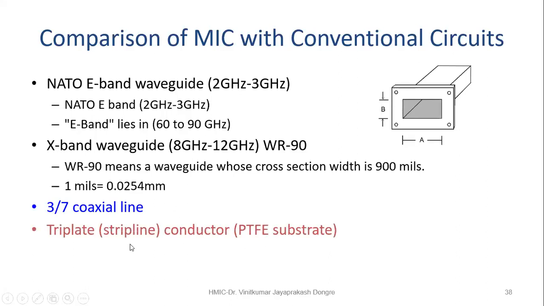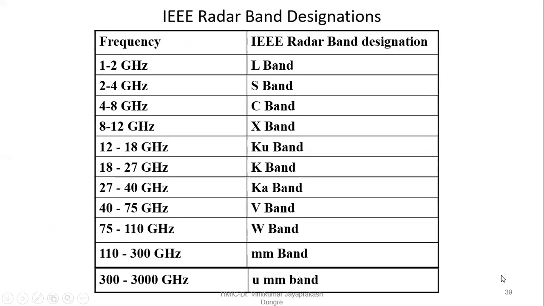And now I'll go for the MIC. So MIC triplet or the strip line, as we discussed in the first unit. This strip line with a PTFE substrate, and the second is the microstrip line. So we are taking these two examples, strip line and microstrip line, one example of coaxial cable, and two examples of waveguide. So these five we are comparing. The last two, the strip line and microstrip line, we are considering under the MIC, microwave integrated circuit.